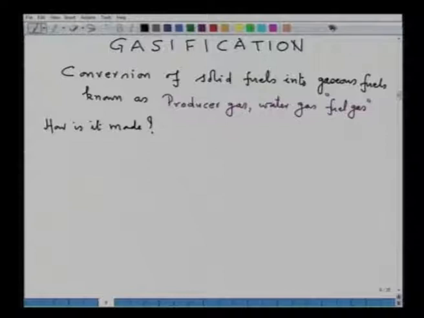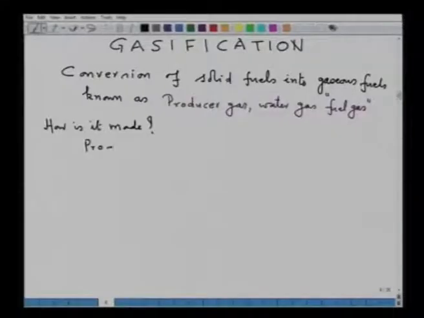So, a producer gas is made by treating coal or coke with a mixture of air plus steam in a high temperature environment.